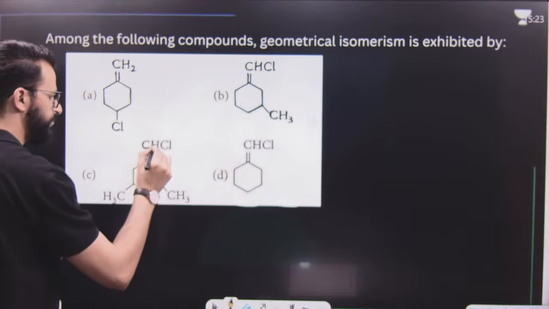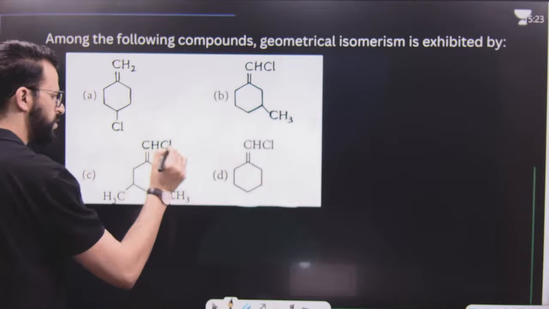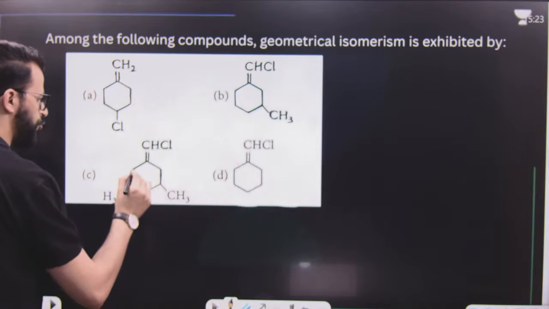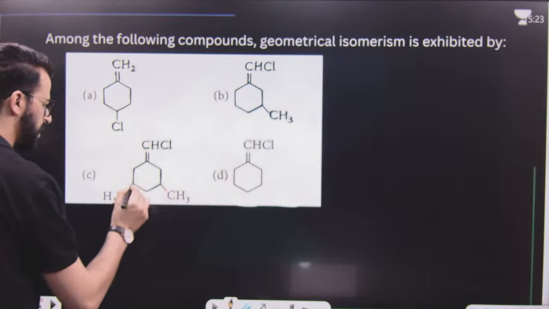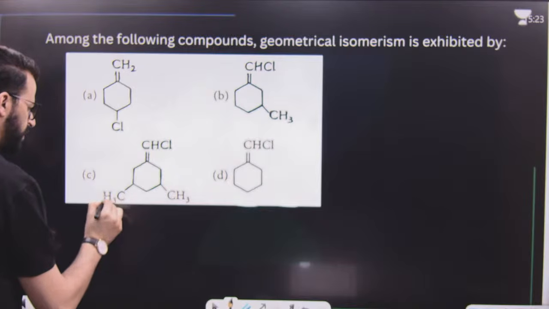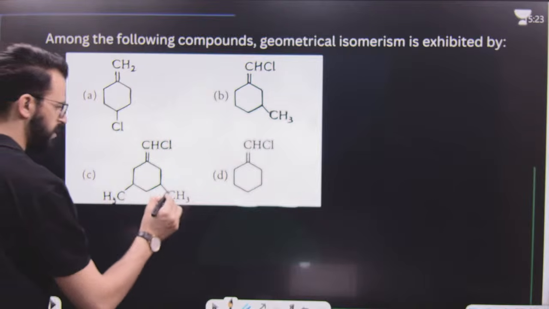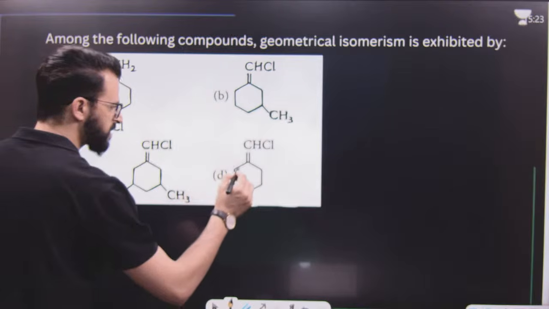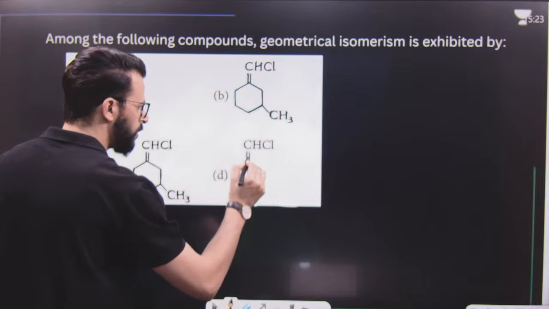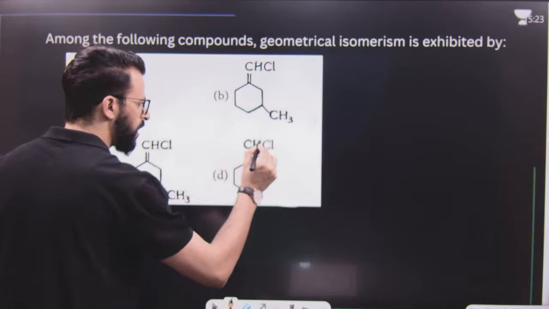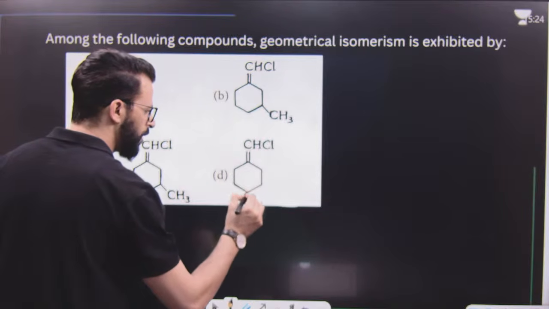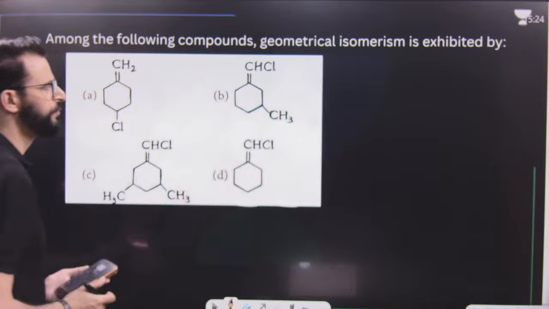Now tell me, dear students, which one can show geometrical isomerism? There are conditions for geometrical isomerism. One condition is that there must be 2 centers where rotation is restricted. After that, each center must contain different groups and all those groups should be present within the same plane.